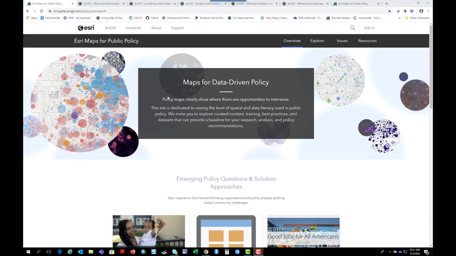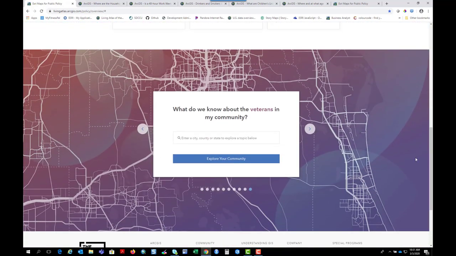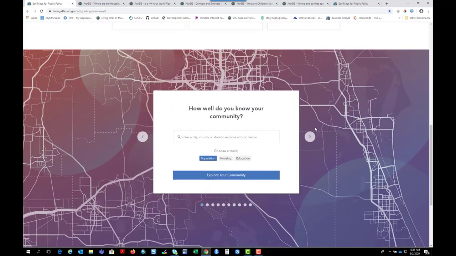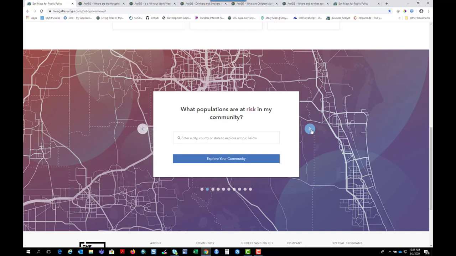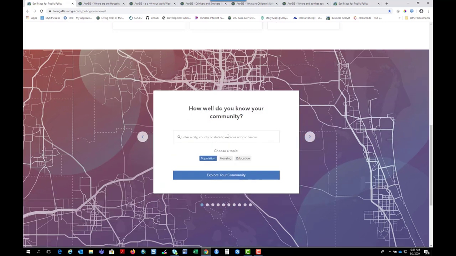A policy map is a map that shows the opportunity to intervene very clearly, and this site is full of hundreds of maps that do just that. We've got all kinds of topics from veterans to at-risk populations, commutes, population growth and decline, transit, etc. Let's explore Los Angeles, California.